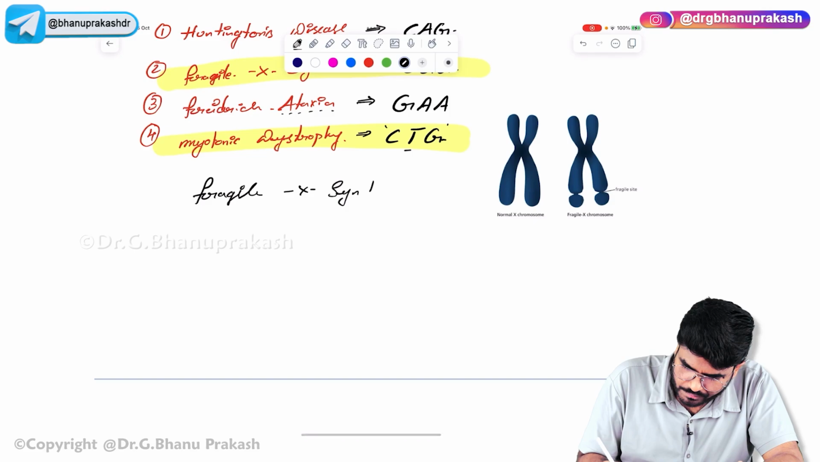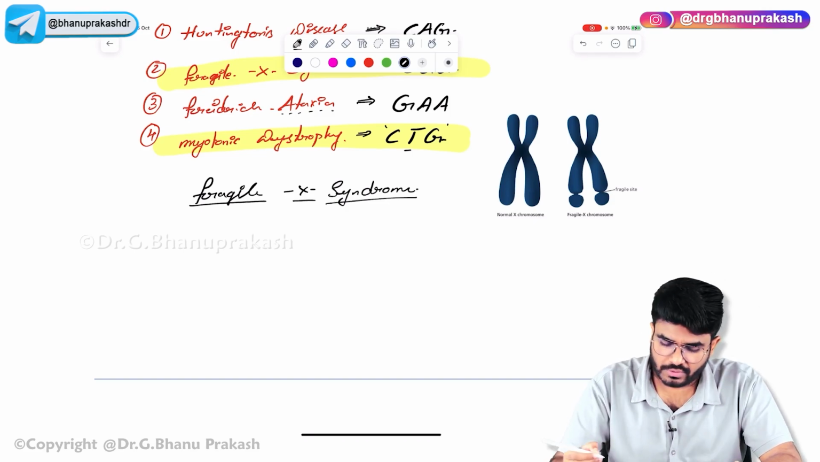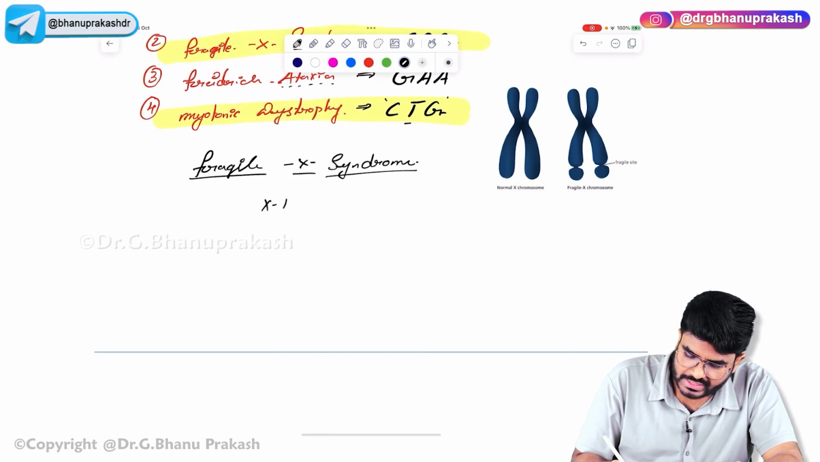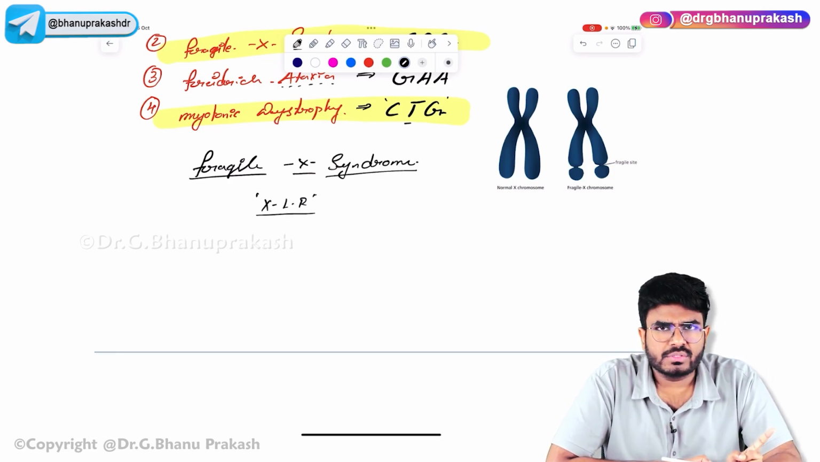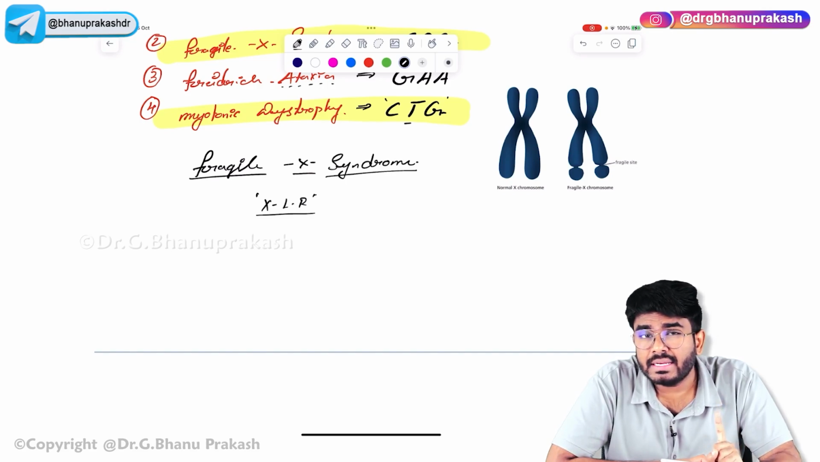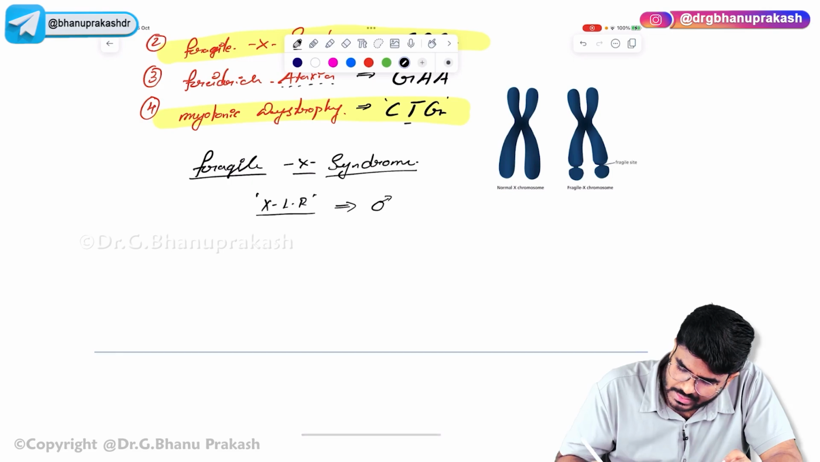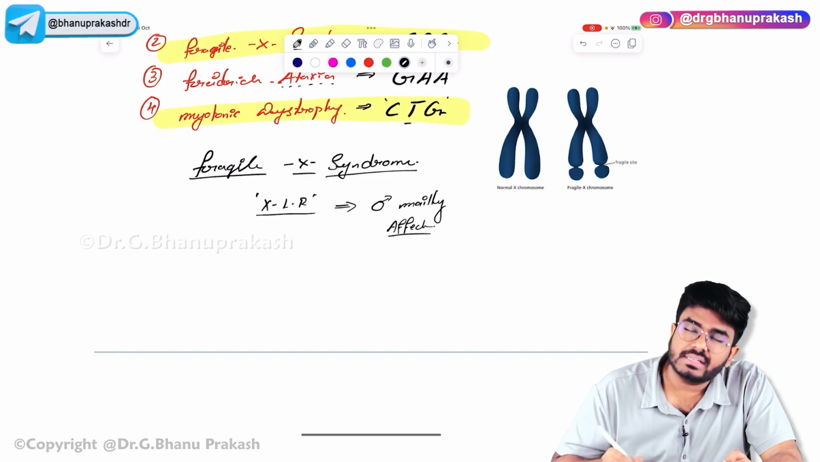In Fragile X syndrome, what's the main problem? Fragile X syndrome follows X-linked recessive inheritance pattern. In last videos we have discussed that in X-linked recessive disorders, which sex is mainly affected? Males are mainly affected with this Fragile X syndrome.